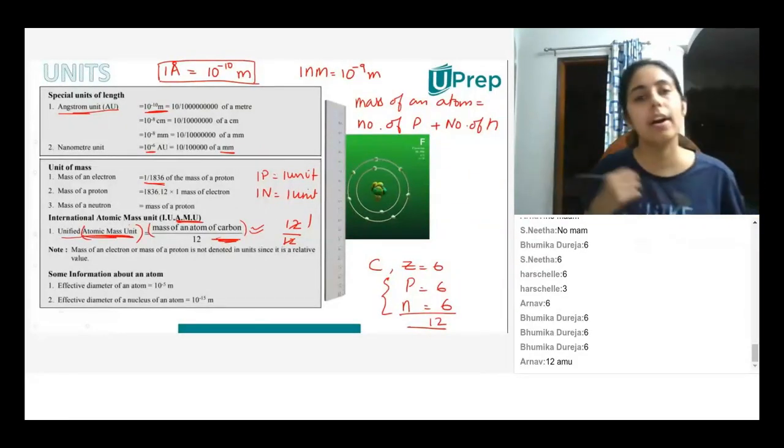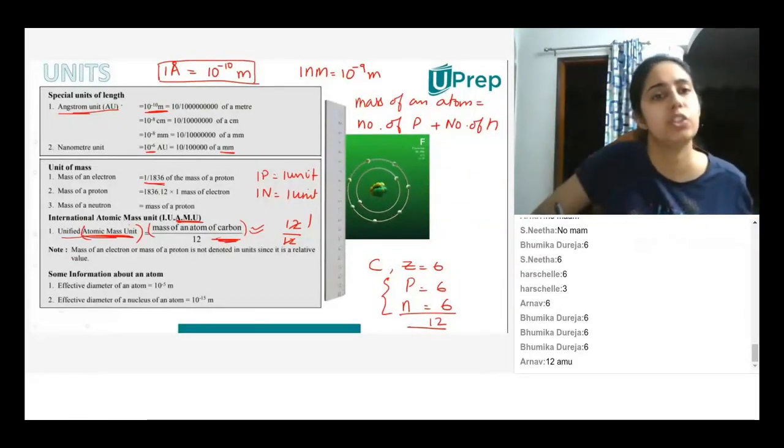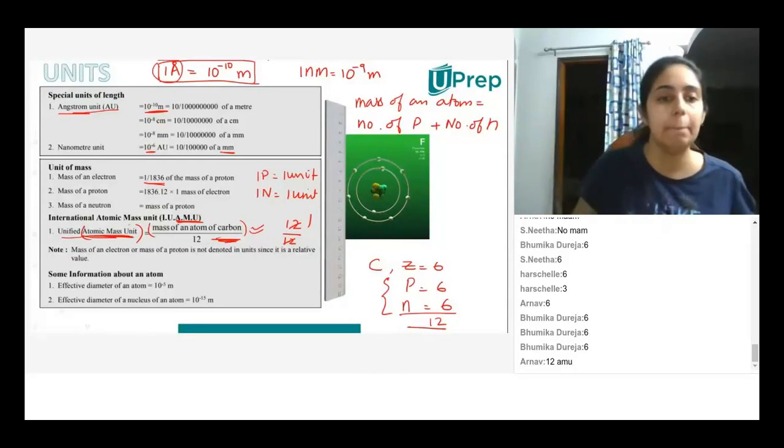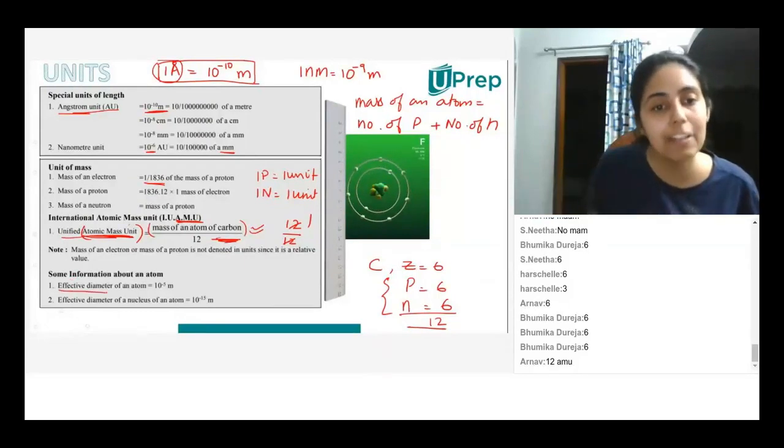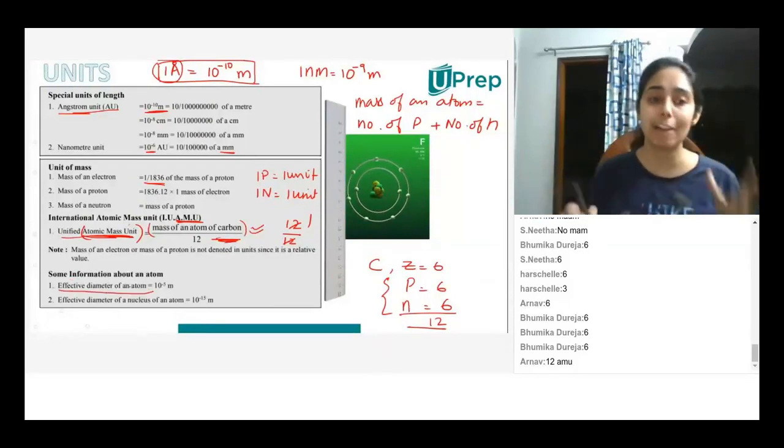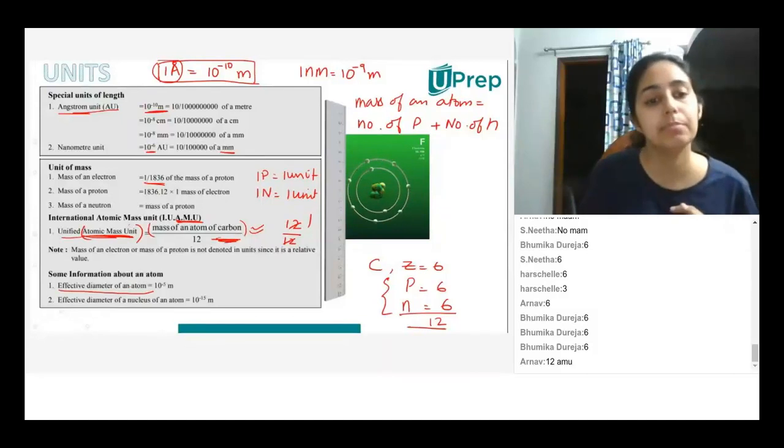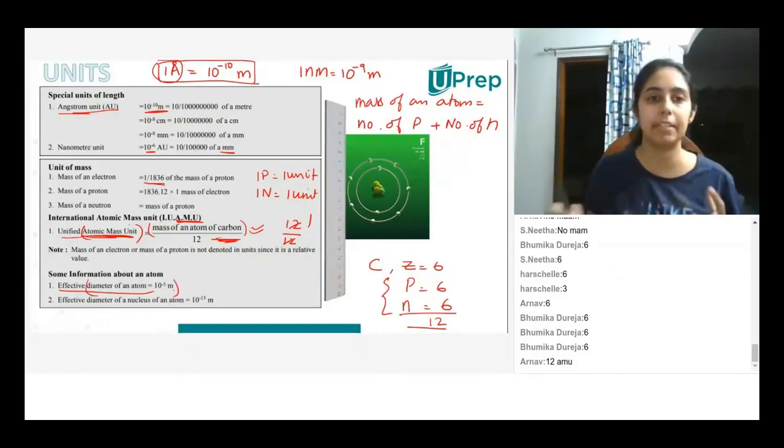So now, what do we do with this angstrom? We know what this angstrom is, it is 10 to the power minus 10. But what do we do with that? So the effective diameter of an atom, this is something you guys will have to remember, is 10 to the power minus 5 meter.